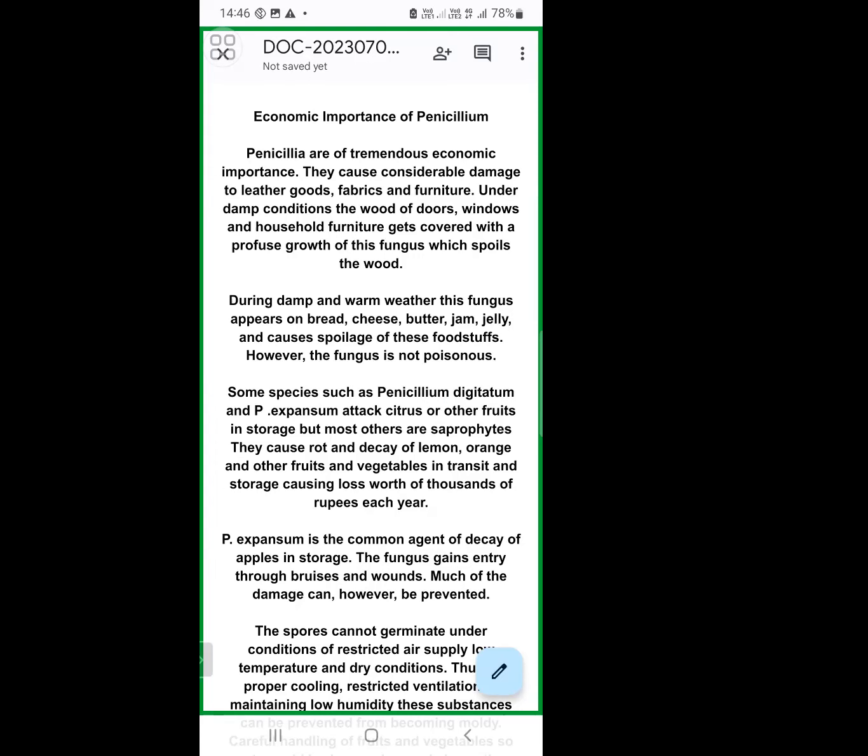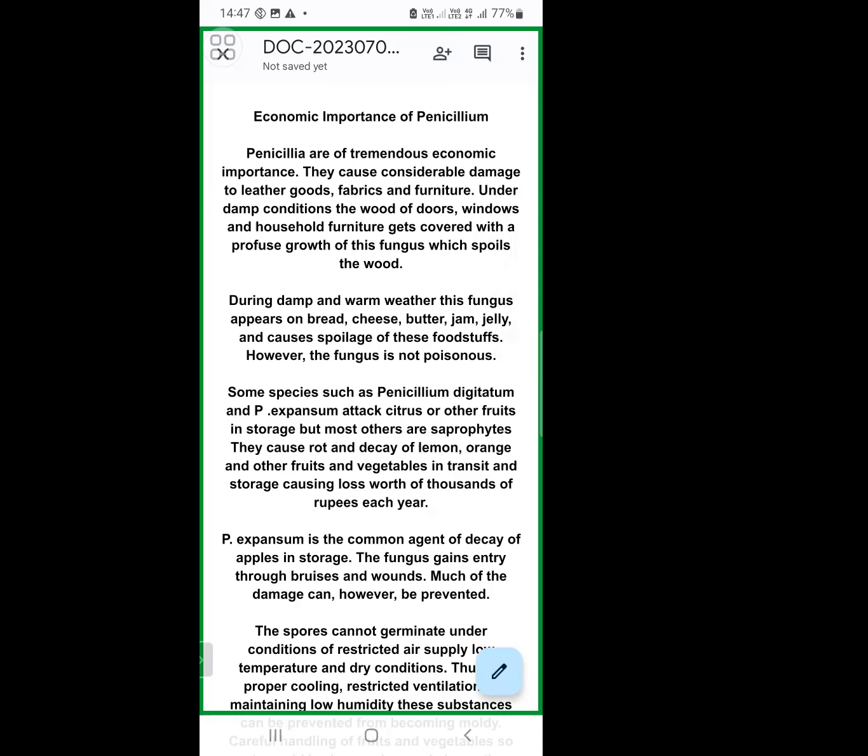So, if the environment has moisture, this fungus Penicillium will grow fast. Moist conditions favor the growth of Penicillium species. In such moist or damp conditions, Penicillium species attack a variety of substrata. On what kind of substrata will they attack? In the introduction part yesterday I explained.